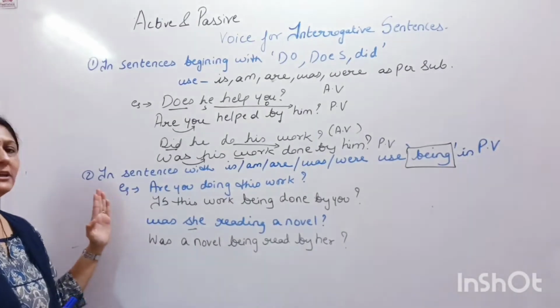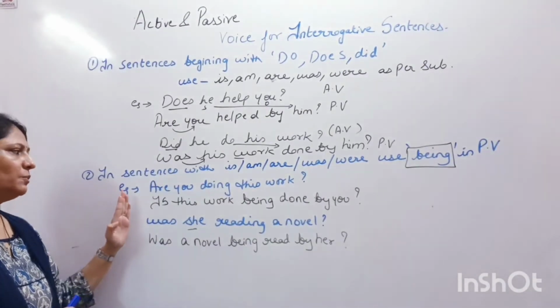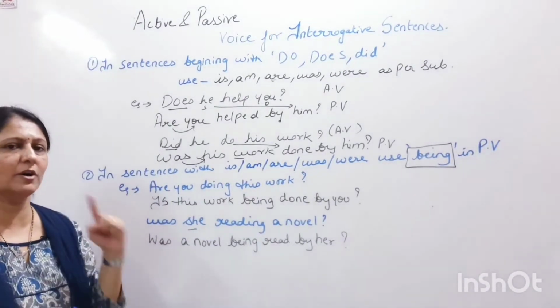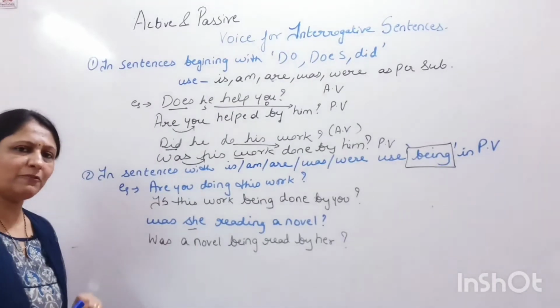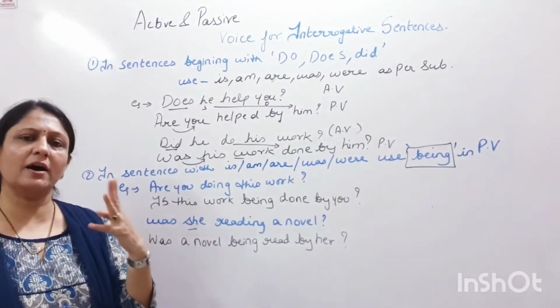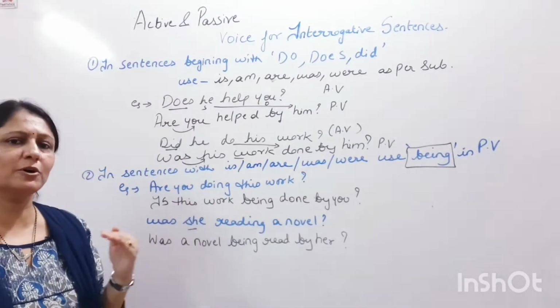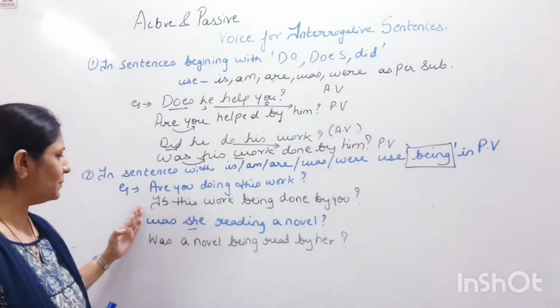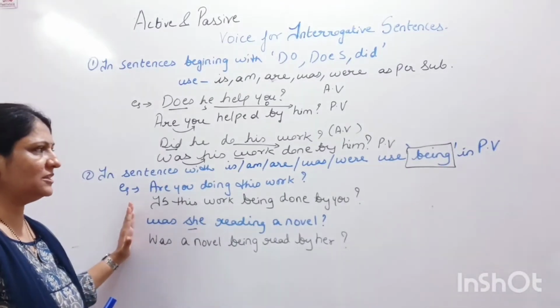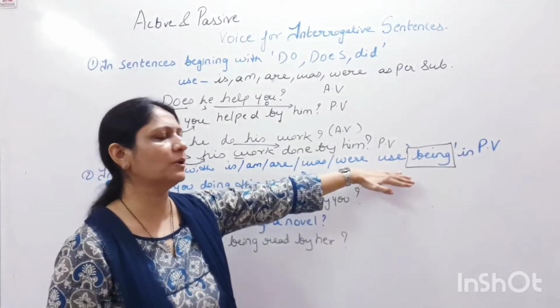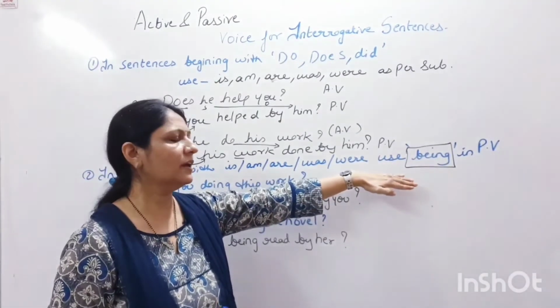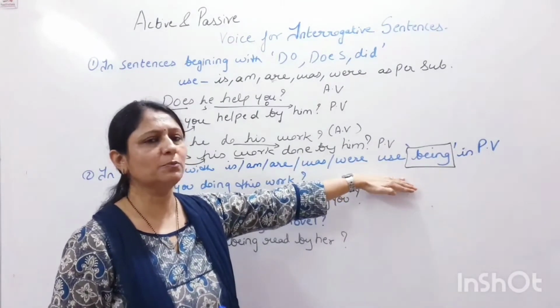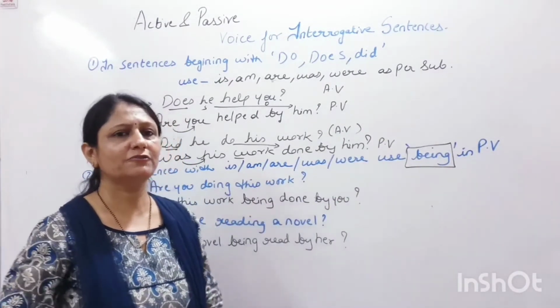To remember, there is also a trick that when a sentence begins with a helping verb of be forms. What are the be forms of helping verb? Is, am, are, was, were. The helping verb of be form remains the same in the passive voice as per the subject. What only changes is you have to add the word being in the sentence. Let's move with the rules which are further.